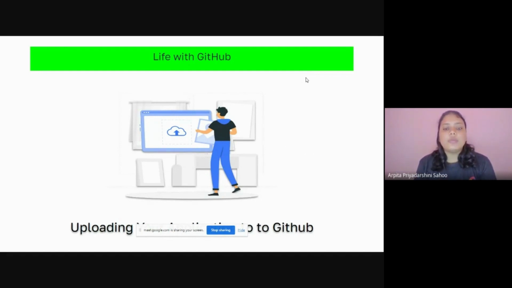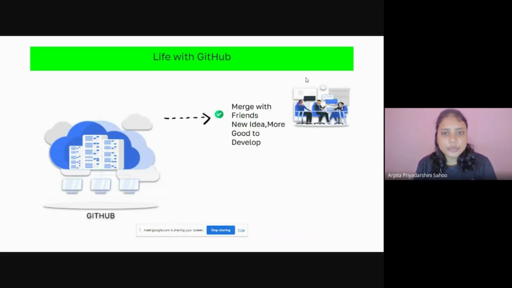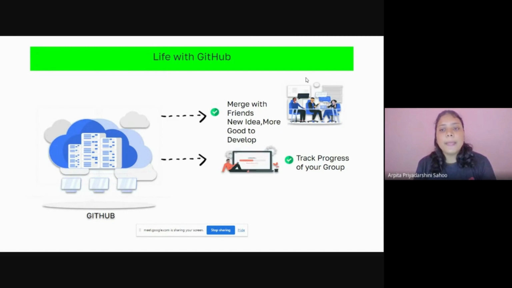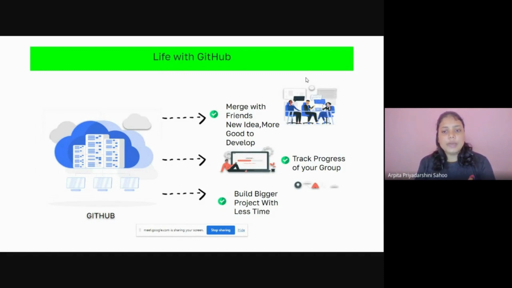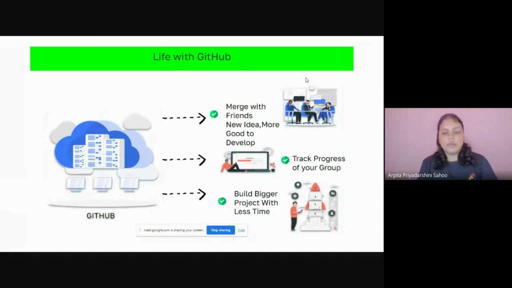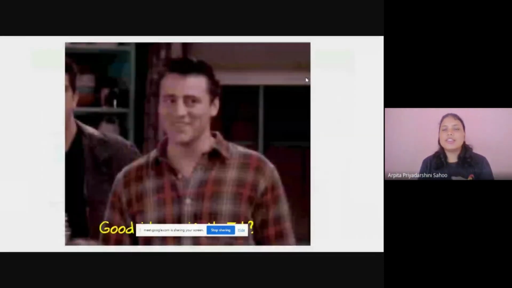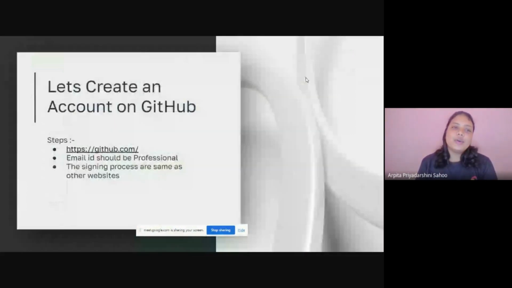What is life with GitHub? Let's say we uploaded the file or the project we have built to GitHub. Then we can share our project with our friends, merge with friends' new ideas, which is better to develop. We can track the progress of our group, and build bigger projects in less time. With GitHub, we can do this. This is a good idea, right?